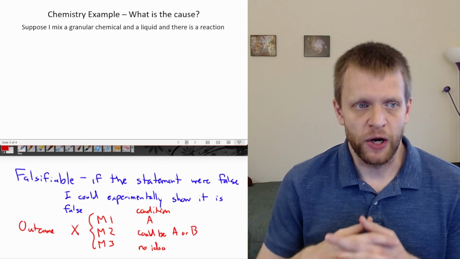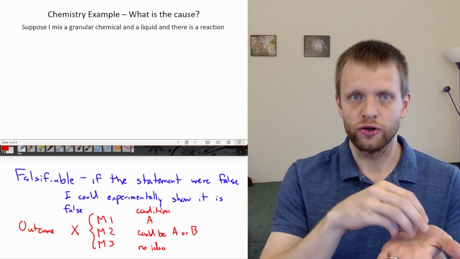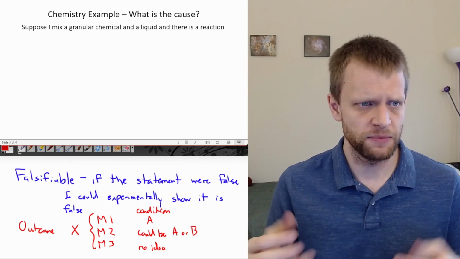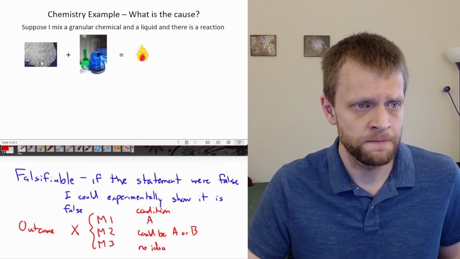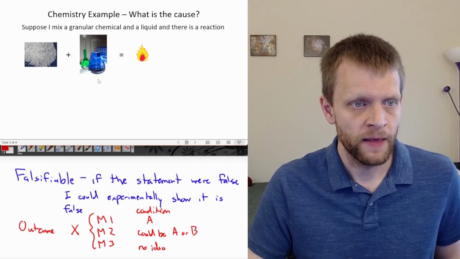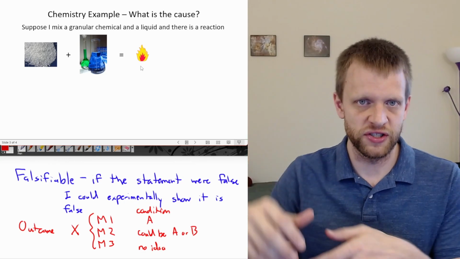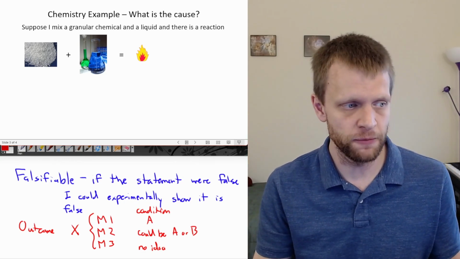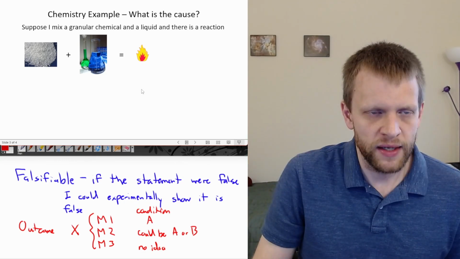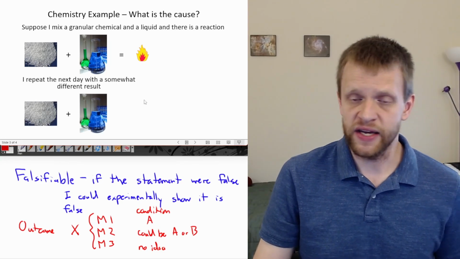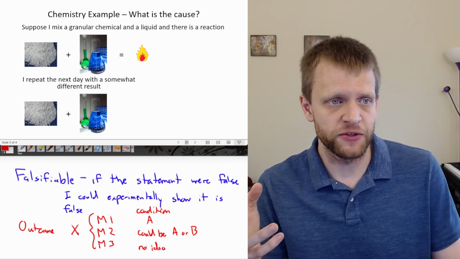Suppose I do an experiment where I mix some granular chemical, something like salt or some kind of powder, or something that has a granular quality to it, to some liquid, and there's a reaction. Maybe there's a little fire that starts, it goes through some reaction, there's a certain energy output. And let's say I go back the next day and I try to set up the same experiment.